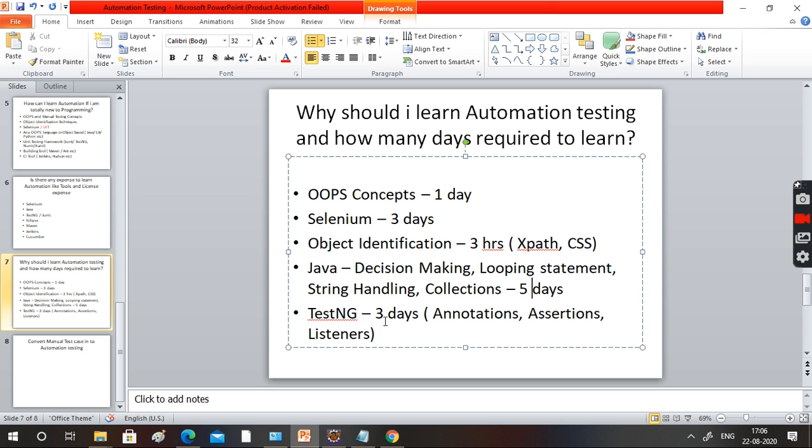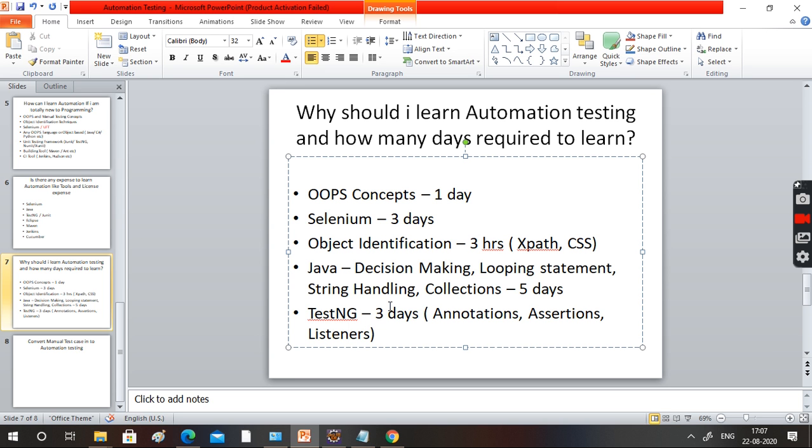But what about TestNG? TestNG is a very big thing. No need to panic. Very simple. Only 3 topics: annotation, assertion, listeners. Assertion you will understand within 5 minutes also. Annotation maybe you need 10 to 20 minutes. Listener, you have to do a little bit of programming, then only you will understand.